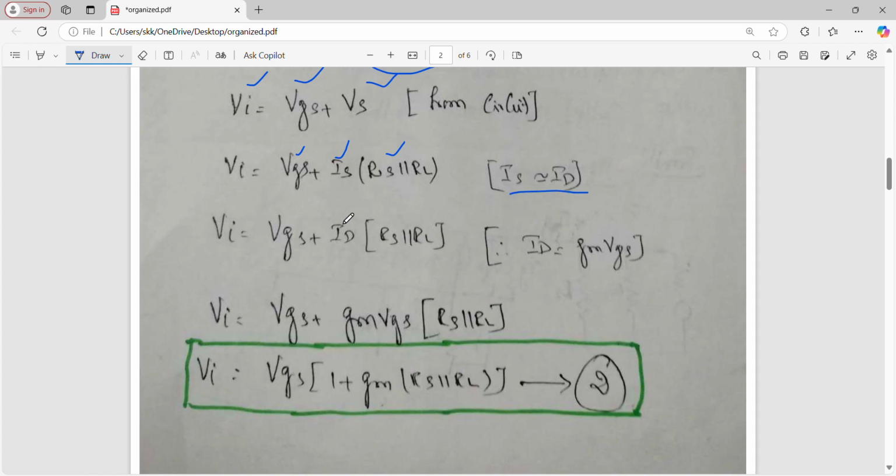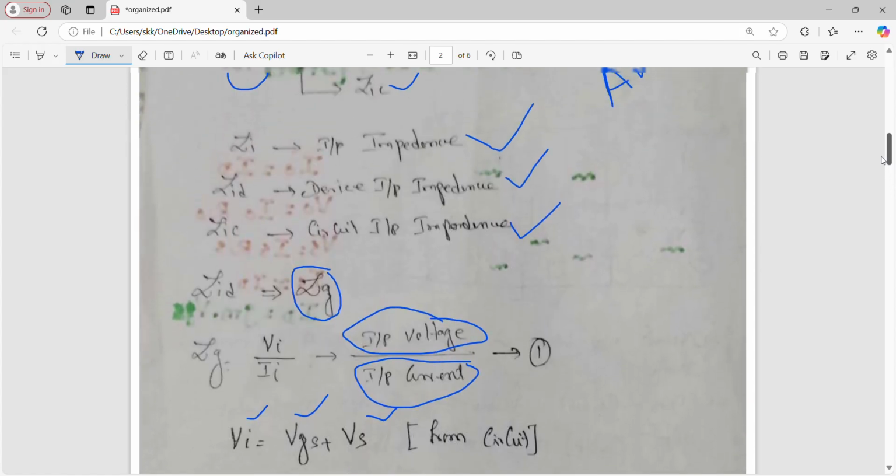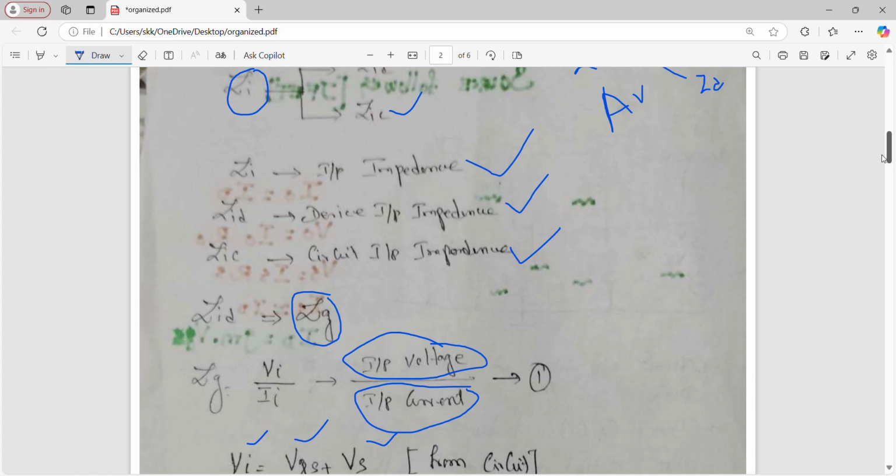Vs is equal to Is into Rs parallel RL. Then we know that Is is equal to Id. So instead of Is we put Id. What is Id? We know that Id is equal to Gm into Vgs. So Vgs plus Id is equal to Gm into Vgs, Rs parallel RL. This is your Vi equation number 2. புரியுதான்னு பாருங்க.